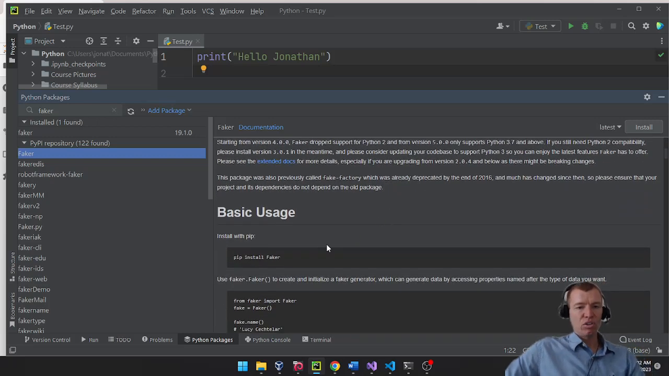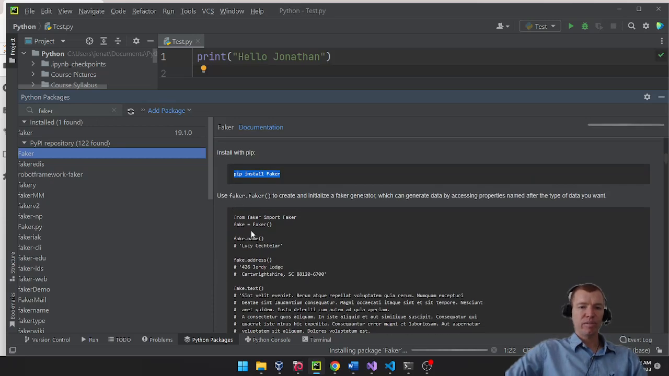Here's how easy it is to install. I can use a pip installer, and that will actually install it for my distribution. Or I can hit the install button. I'm going to hit the install button here, and it actually will go to the internet, download this package for me, and make it available to work inside my Python environment.